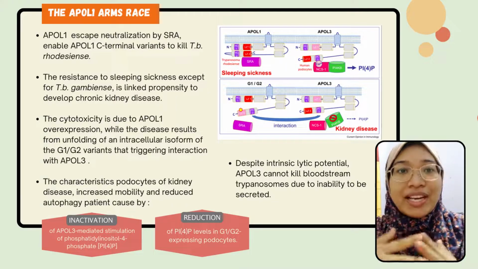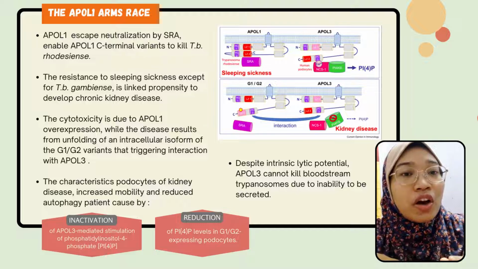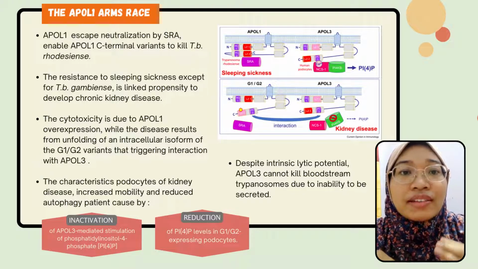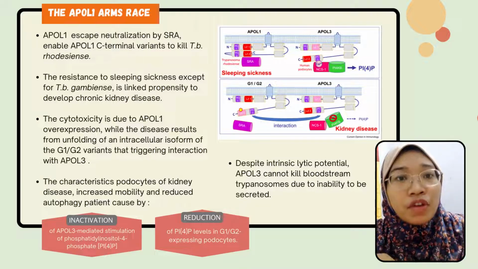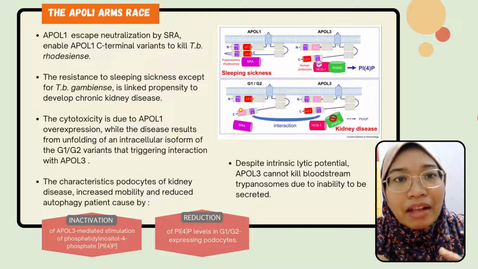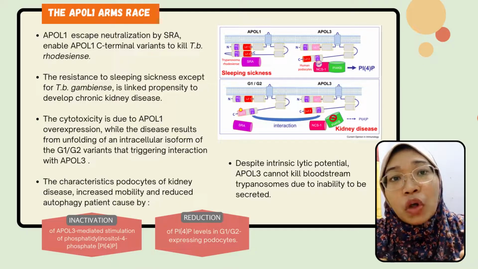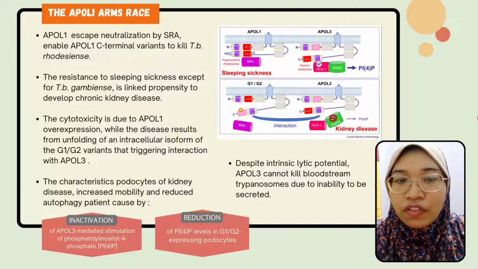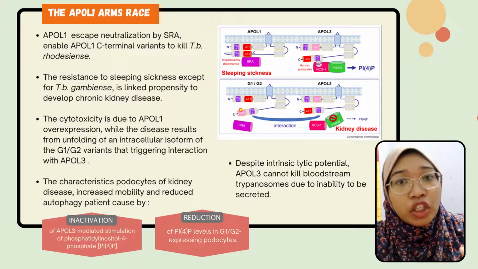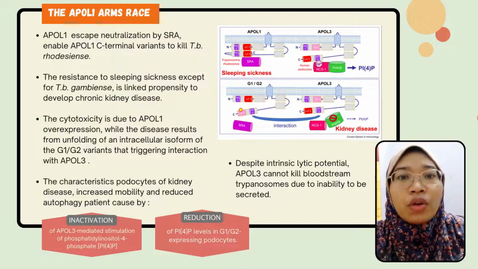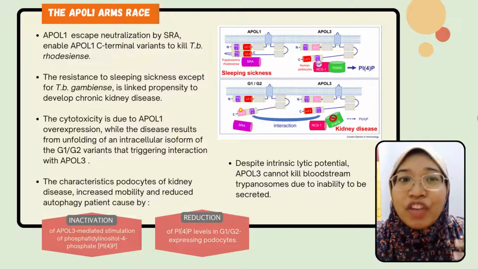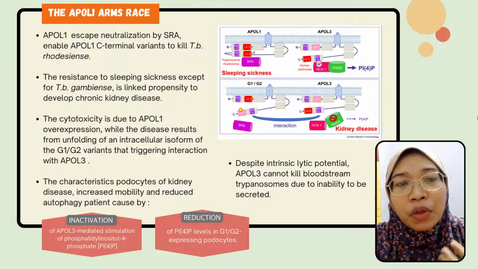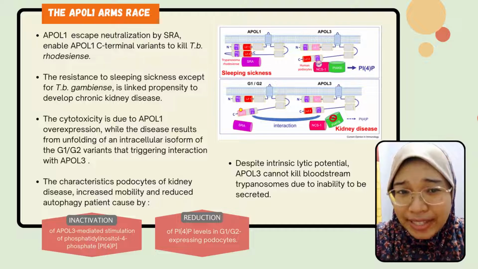So from the figure, we can see the inactivation of the APOL3-mediated stimulation of phosphatidylinositol 4-phosphate, or PI4P, synthesis by the Golgi kinase PI4KB, while the reduction of the PI4P level in G1, G2-expressing podocytes accounts for the increased motility and reduced autophagy that characterize the podocytes of kidney disease patients.